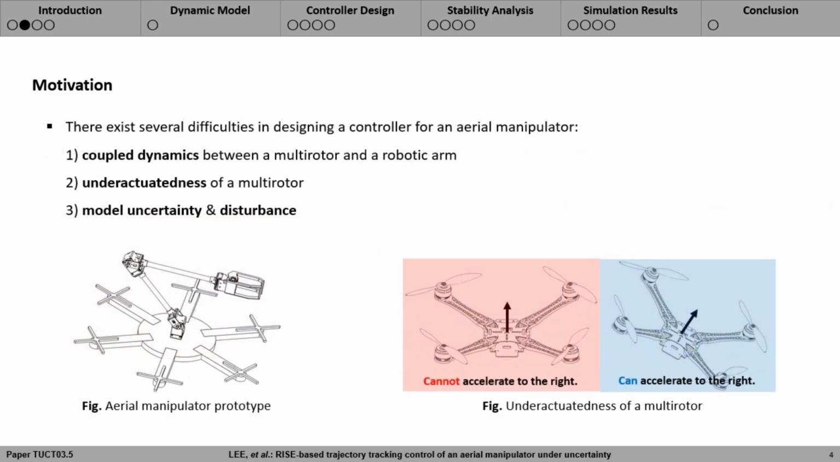The challenges can be summarized as the following 3. First, coupled dynamics between a multi-rotor and a robotic arm. Second, underactuatedness of a multi-rotor. And lastly, model uncertainty and disturbance.